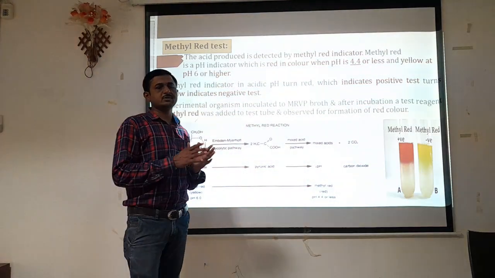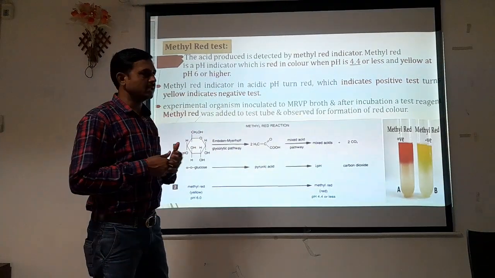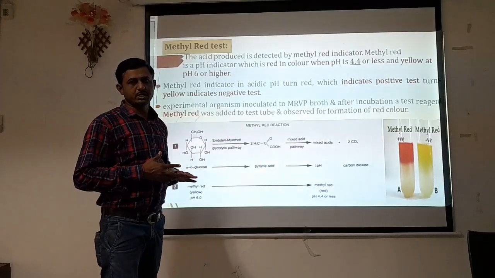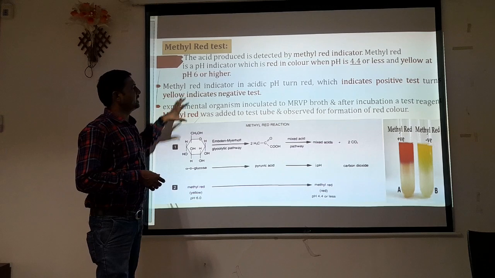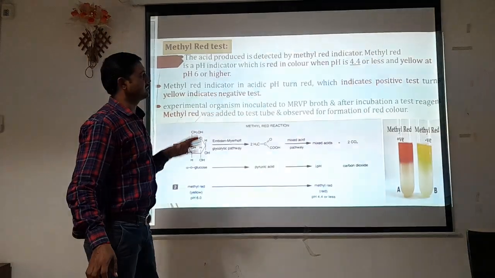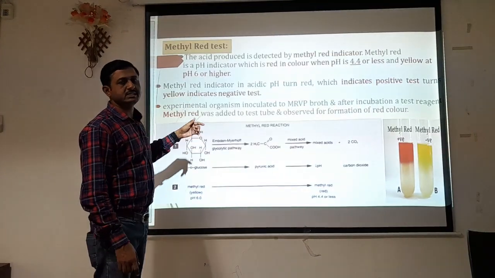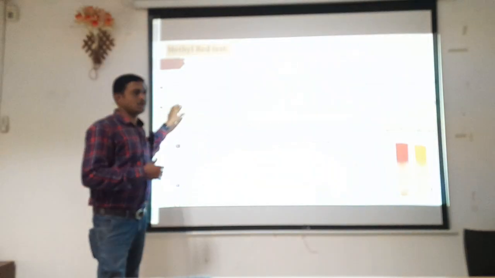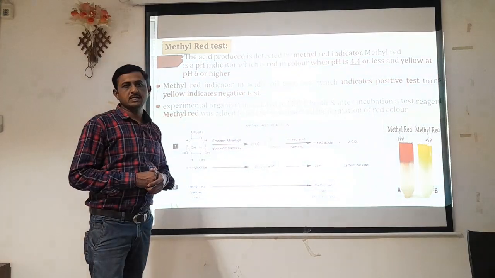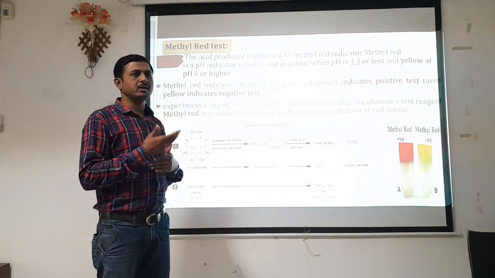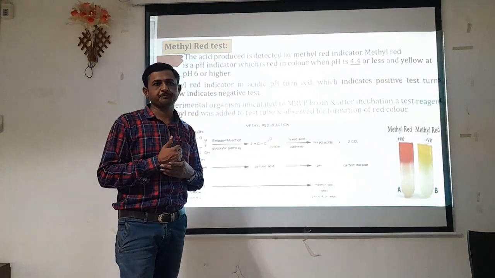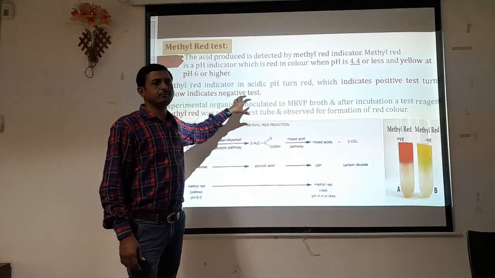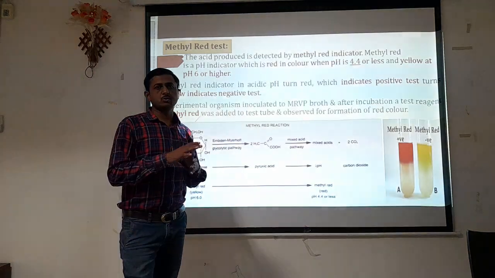On the basis of these distinguishing characteristics, we add a few drops of methyl red indicator into that test tube. Methyl red indicator in acidic pH turns red, which indicates the test is positive, and if the tube becomes yellow, it indicates the test is negative. After incubation, we take the experimental tube from the incubator and add a few drops of methyl red indicator into the tube.